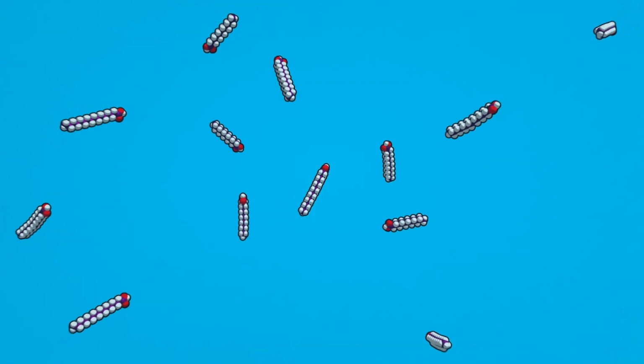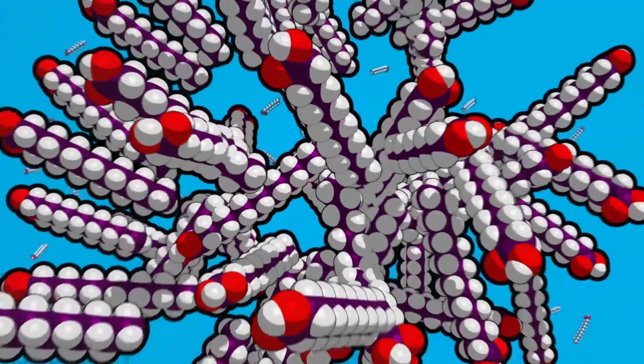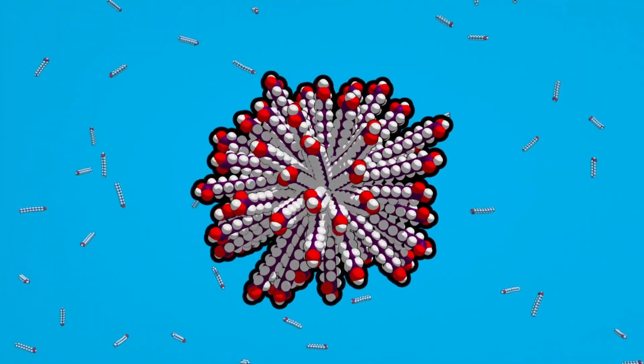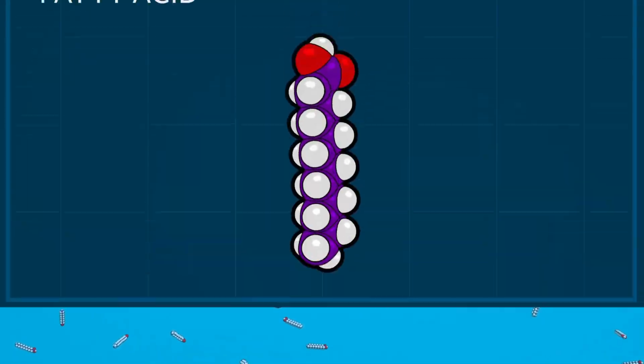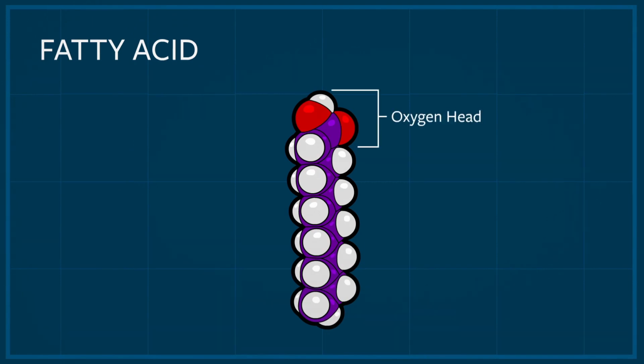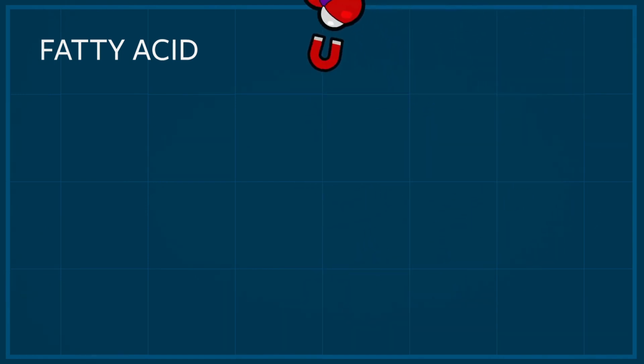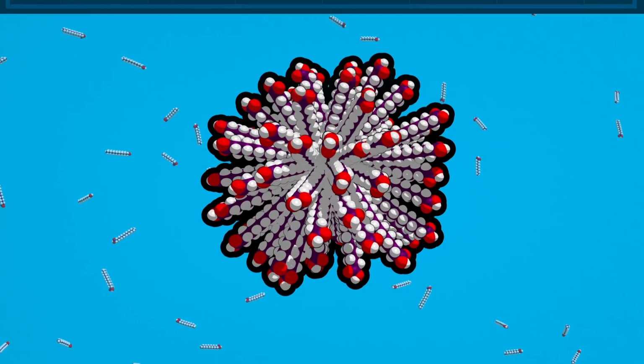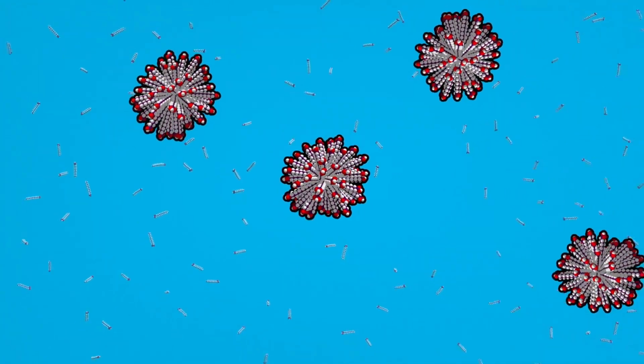When fatty acid concentrations are high enough, they bunch together, automatically self-assembling into a stable ball. This happens because water molecules are attracted to the oxygen heads of fatty acids, sort of like a magnet, but water repels their oily carbon tails. When fatty acids pass near each other, their tails are pushed together by water, eventually forming a ball.